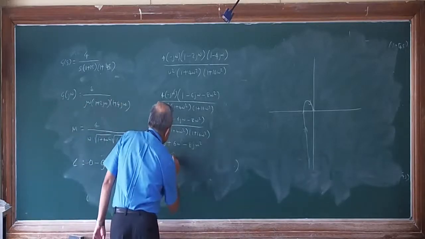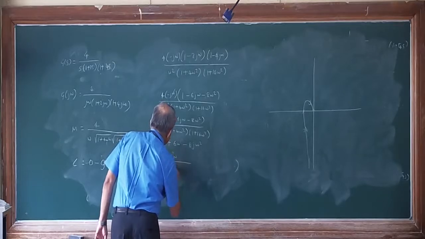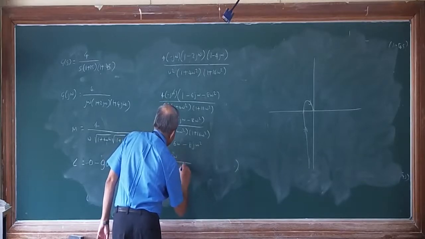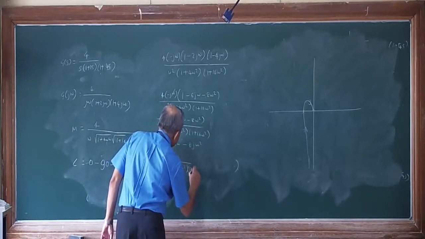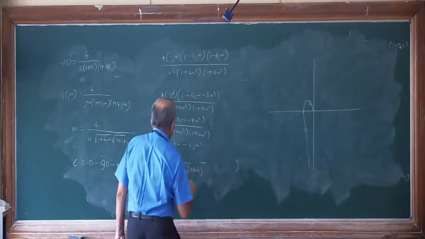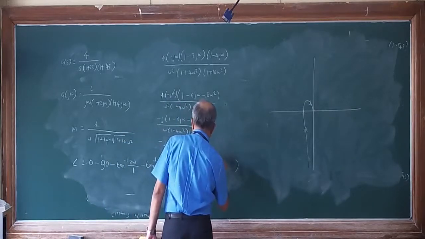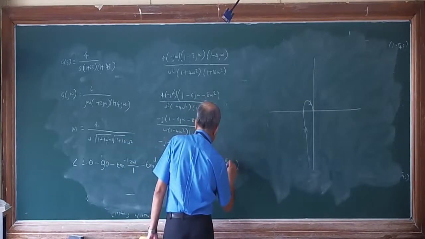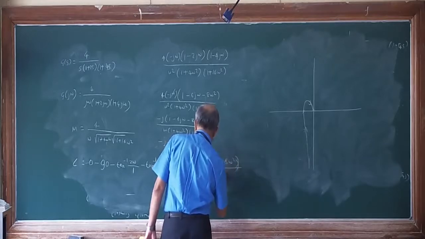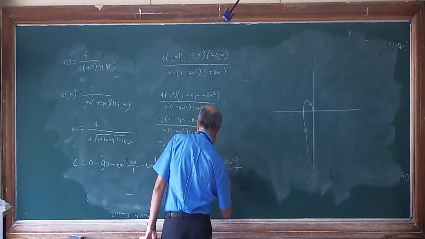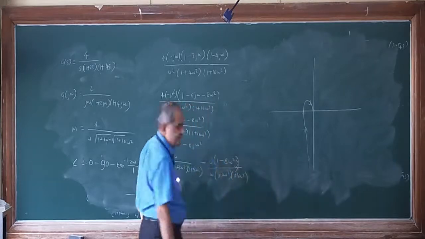So it will become 6 omega divided by omega into 1 plus 4 omega square into 1 plus 16 omega square, minus j into bracket 1 minus 8 omega square, divided by omega into 1 plus 4 omega square, 1 plus 16 omega square.